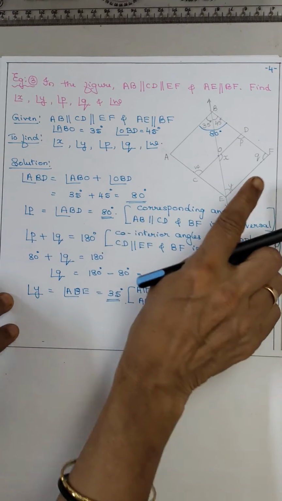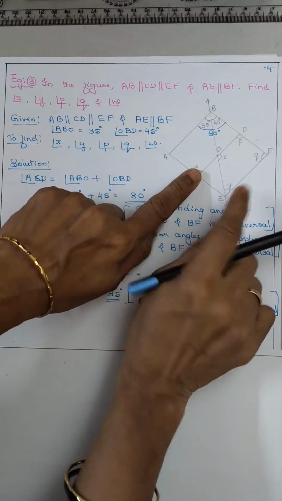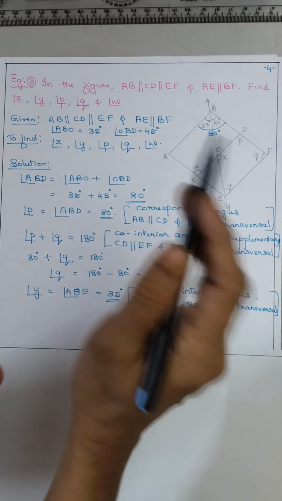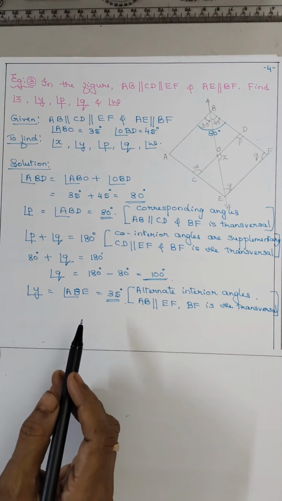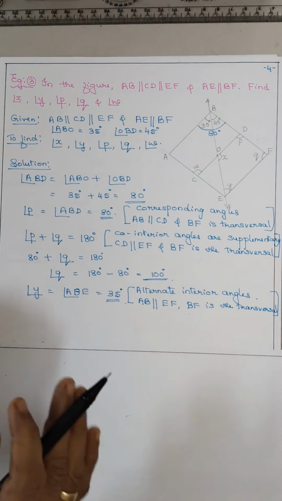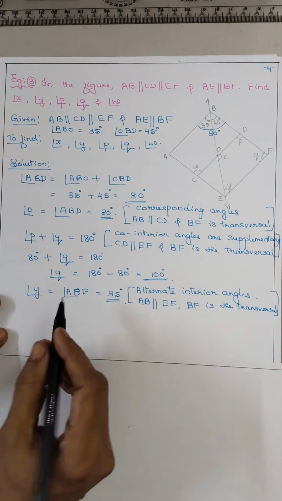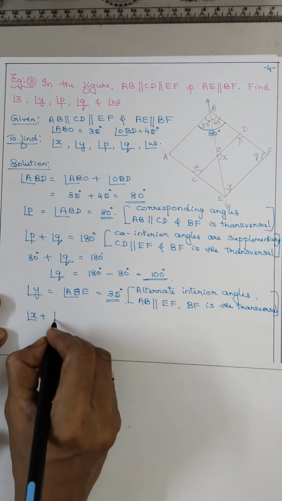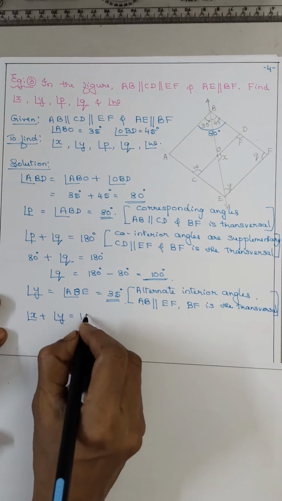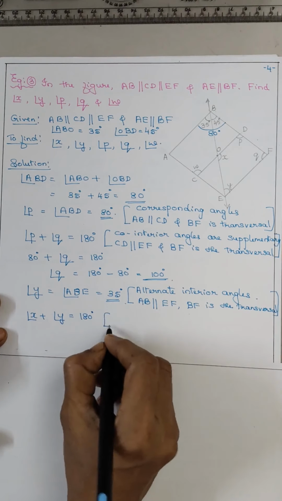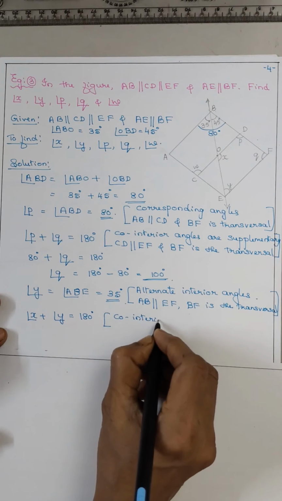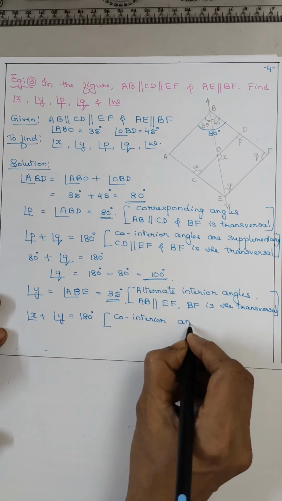X and Y, if you take these two lines and this is the transversal, X and Y, they are on the same side of the transversal inside the parallel lines. So what are they? Angle X plus angle Y is equal to 180 degrees, that is co-interior angles.